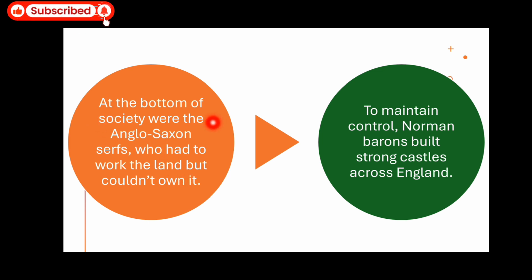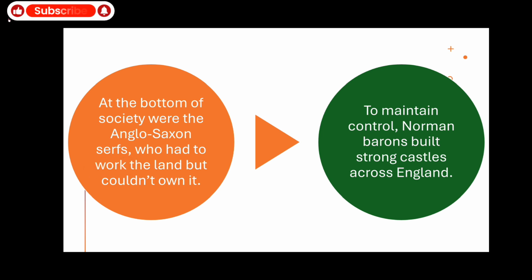Now, at the bottom of society were the Anglo-Saxons. Once, right, they were the rulers. Now they were at the bottom of society, and they became serfs. They would just grow crops on the lands of these nobles, the lesser nobles, the knights, the nobles, and the king. So they were at the bottom.